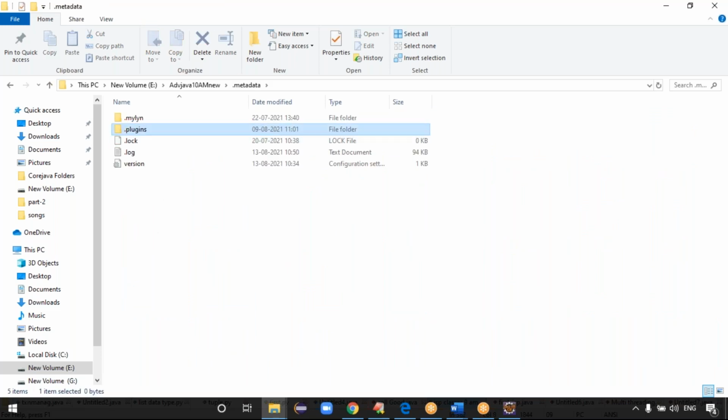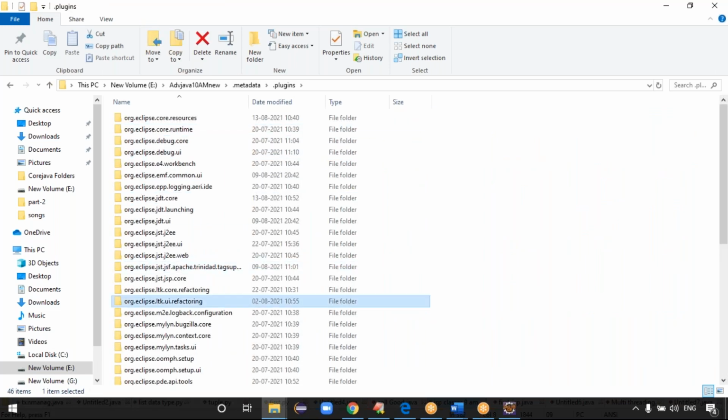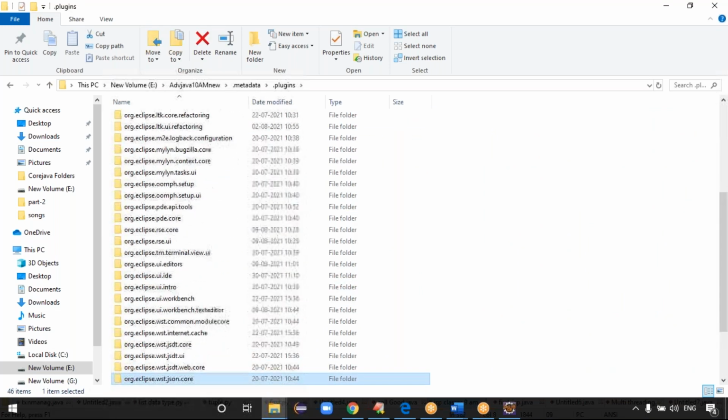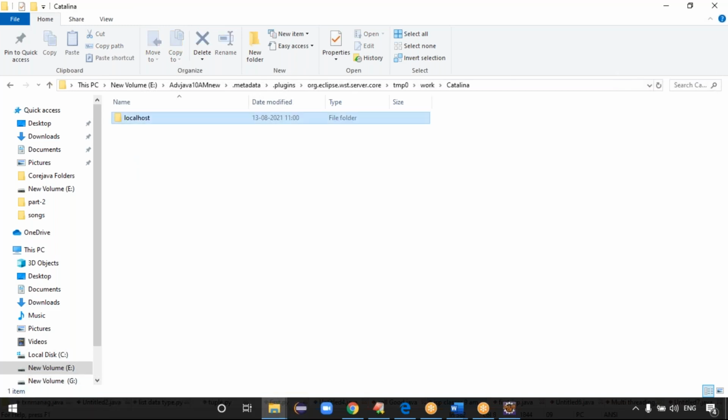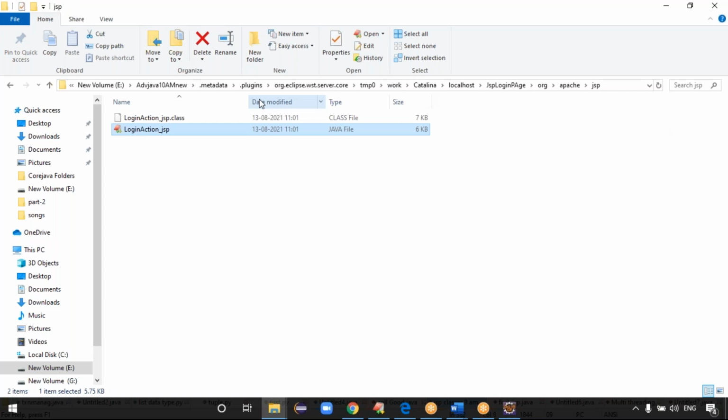In local disk E, the metadata folder is there, the plugins folder is there. In the plugins, we have the server data, the server core option, temp0 folder, and the work folder. Then Catalina, localhost, JSP login page. JSP login page is there, org apache JSP. This is the login action underscore JSP file, right? This is the converted servlet, guys.